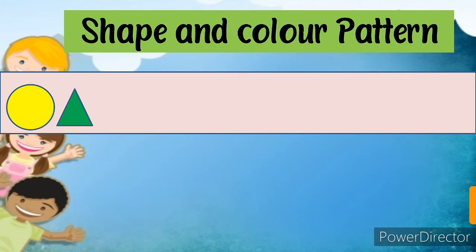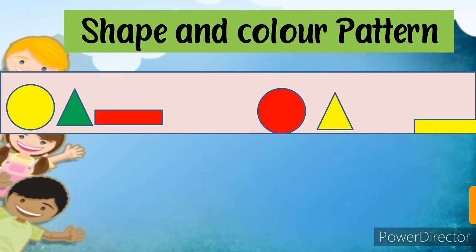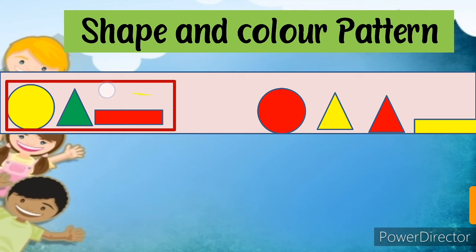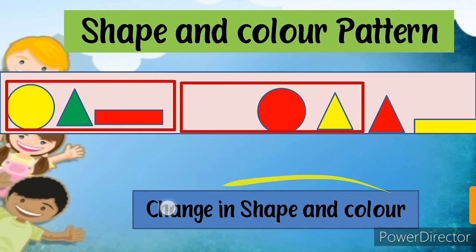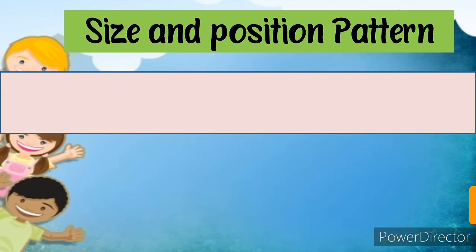Circle, triangle, rectangle, circle, triangle, rectangle, triangle. Now what is this? Shapes are different, colors are different. So this is change in shape and color.